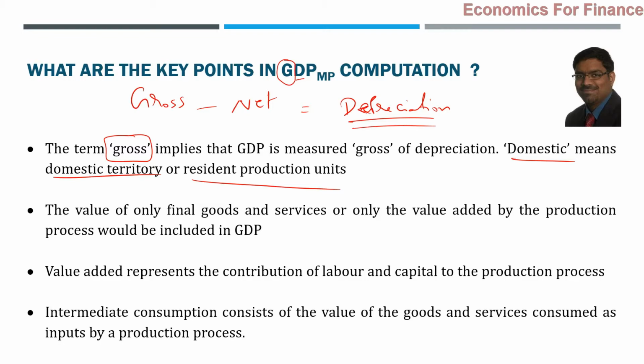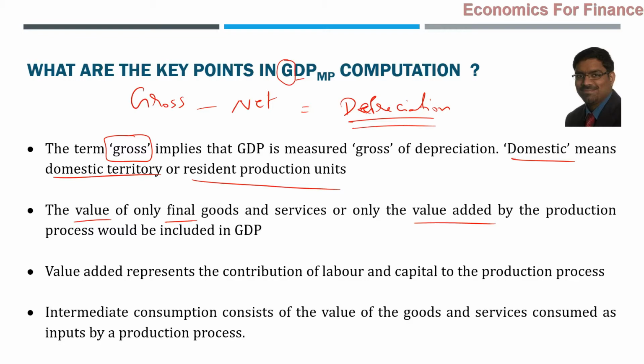Now, another point to be noted, as we had already identified, the value of only final goods and services is to be added, or only the value added by the production process would be included in GDP. So the value added is only added. That means final goods and services only, only that value should be added within this GDP.